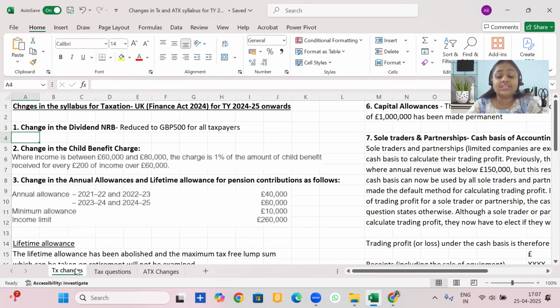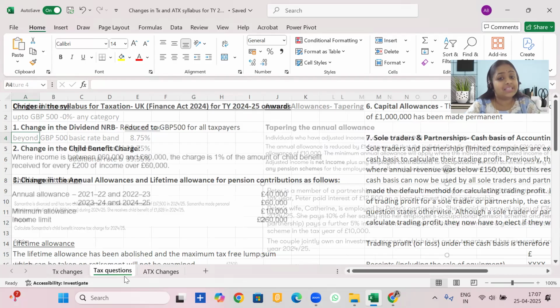Next is the change in child benefit charge calculations. So, what is the new change? Let's have a discussion about it. Where income is between £60,000 to £80,000, the limits have enhanced. The charge is 1% of the amount of child benefit received for every 200 of the income over 60,000. Yes, there is a major change in this. So let's have a question to understand this better.